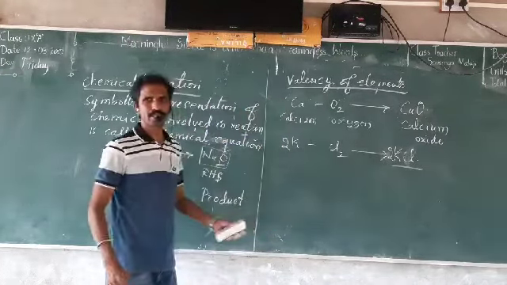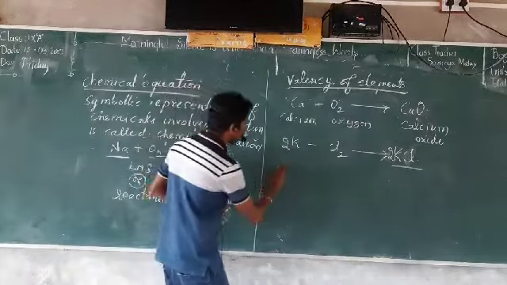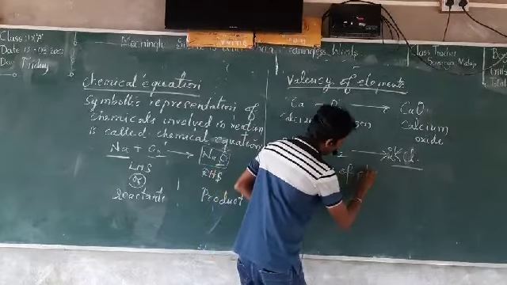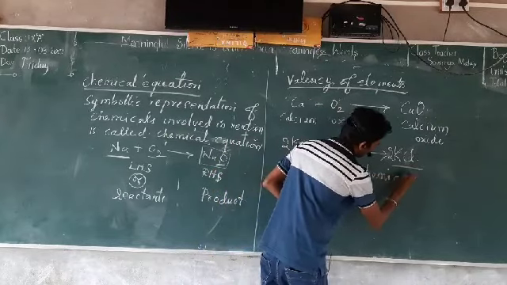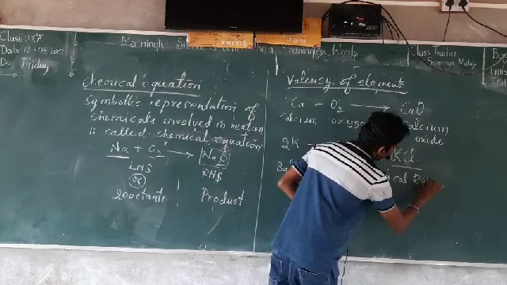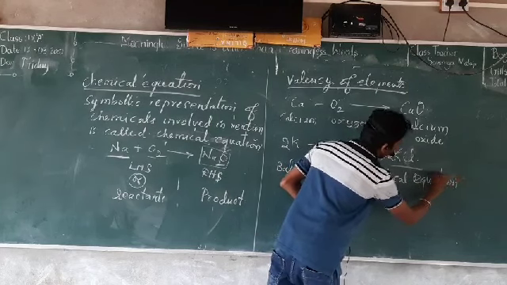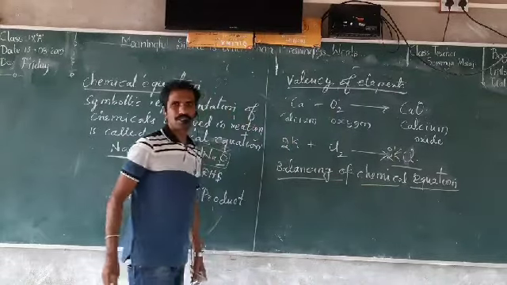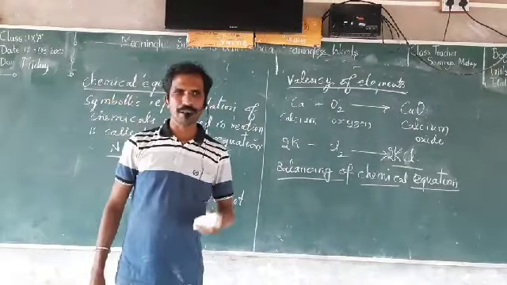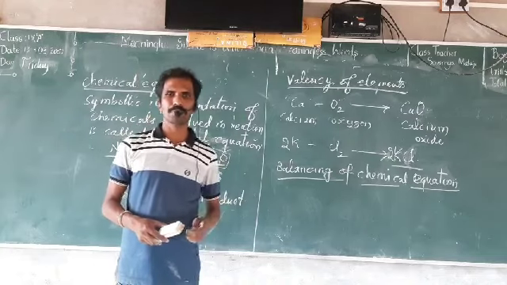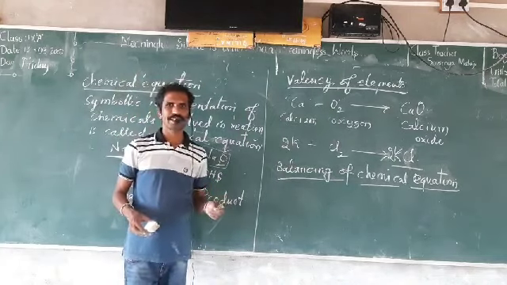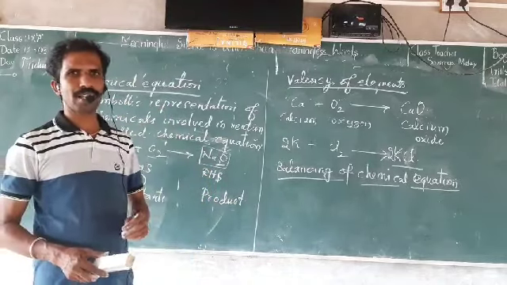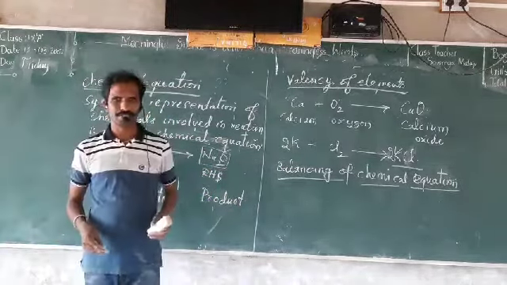Before that, we'll see what is balancing of a chemical equation. Equalizing the number of elements or atoms present on the right hand side of the equation to the left hand side of the equation is called balancing of a chemical equation.